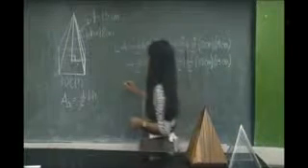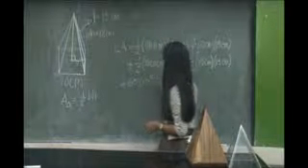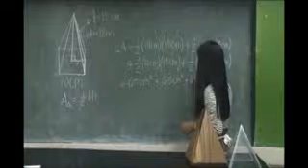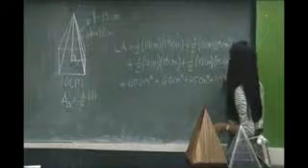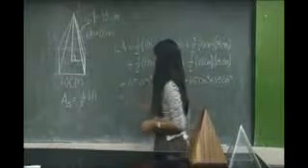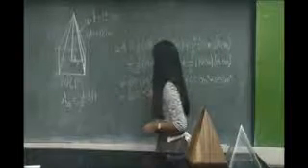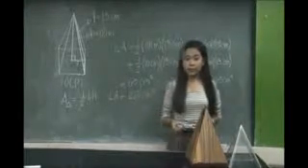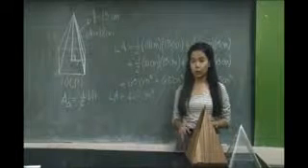By simplifying, we will get 65 square centimeters plus 65 square centimeters plus 65 square centimeters plus 65 square centimeters. By adding, we will get a total of 260 square centimeters. Therefore, the lateral area of the right pyramid is 260 square centimeters.